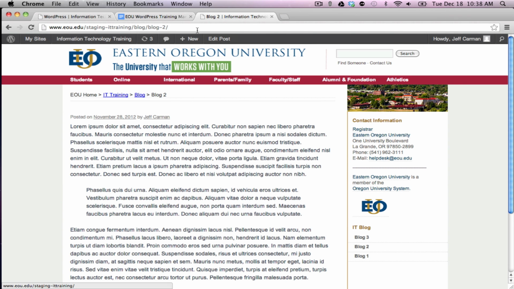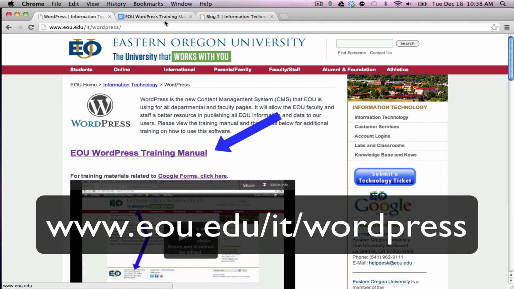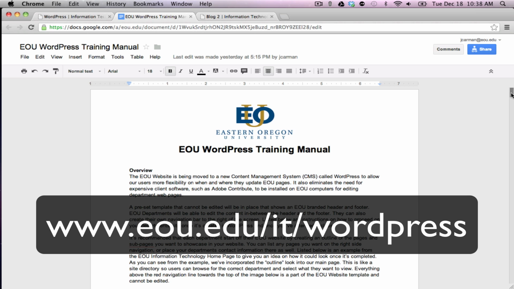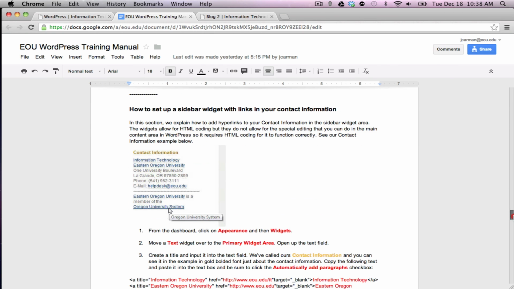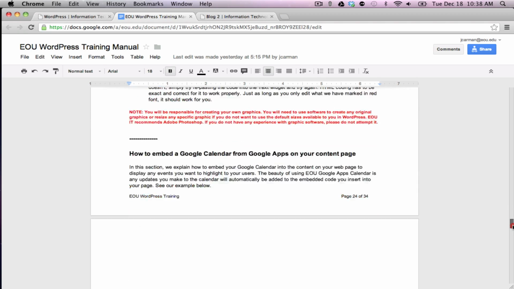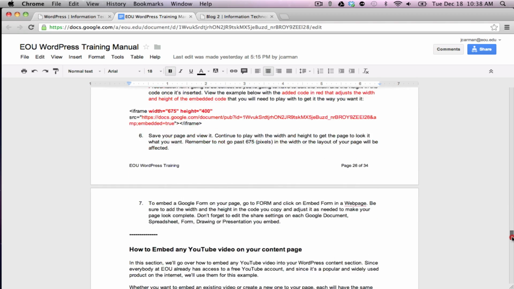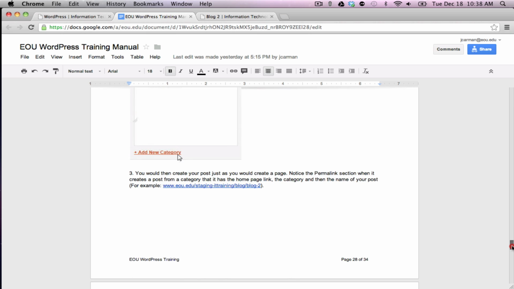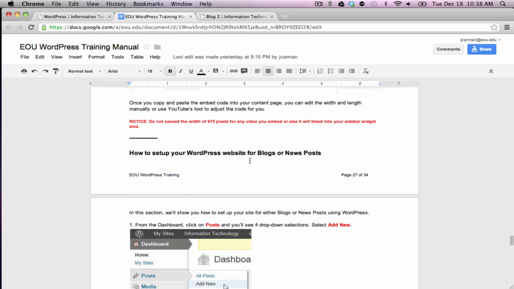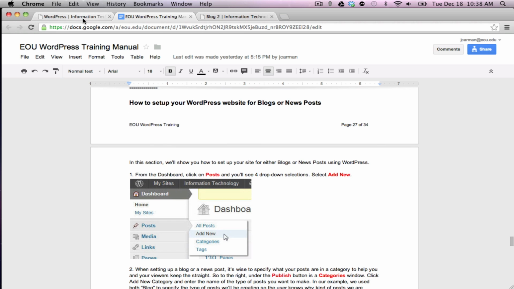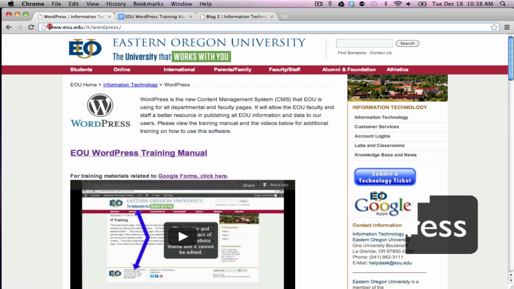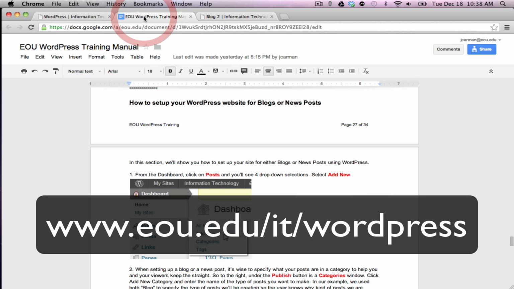Also, another good resource to use is the WordPress training site and our training manual. If you scroll all the way down to the bottom here, you're going to get into the advanced sections, where we have a section about, there it is. And if you scroll down a little further, how to set up your WordPress site for blogs and news posts. So if you need to run through a tutorial on that, you can always go here. And this is the address, and that's the training manual.